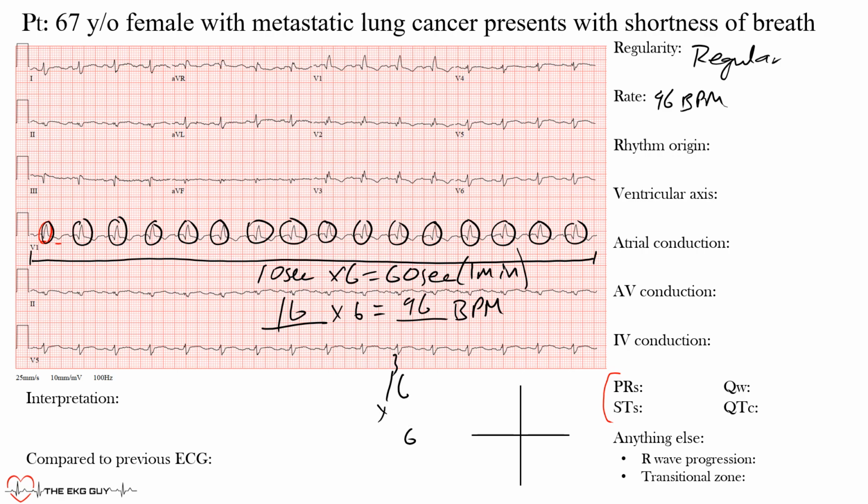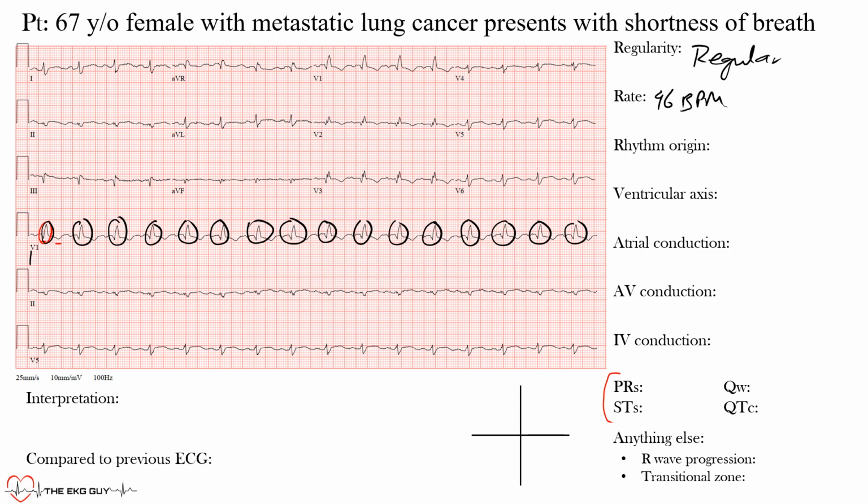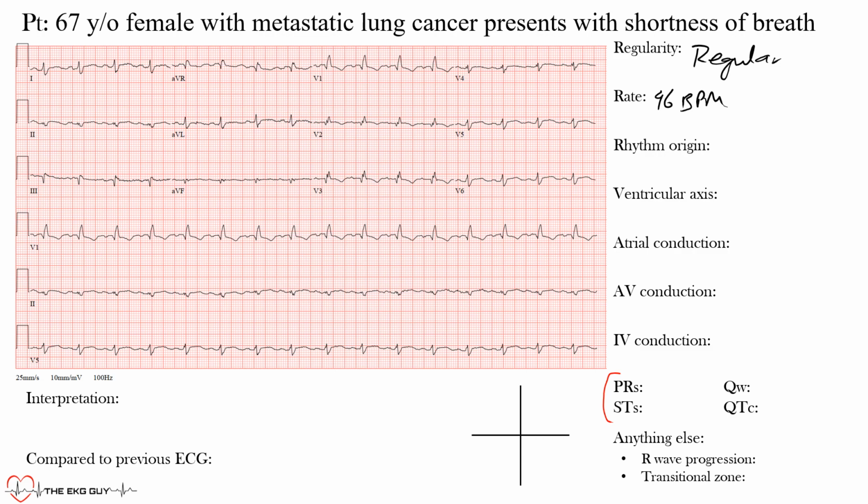So that's one way we can find it. And we can use this approach for both regular or irregular rhythms. So if you want to learn only one approach, I would use this one. Okay. Next approach, okay, we'll show it just because we have a regular rhythm, is finding a QRS complex that falls on one of those thick lines. Okay. And you can use, say, this one here. Okay, pretty close, falling right there. And find the next R wave, which is this one here, right there.